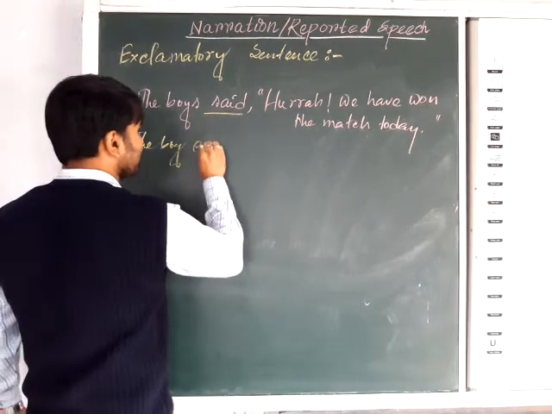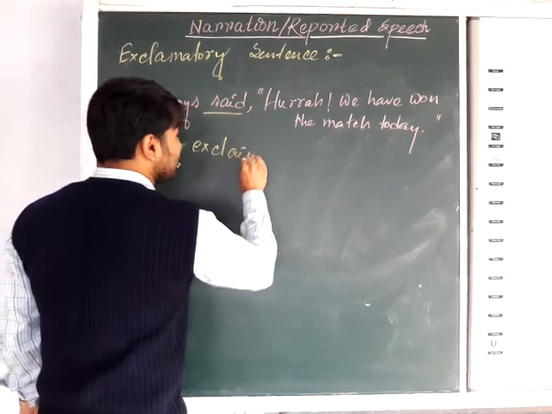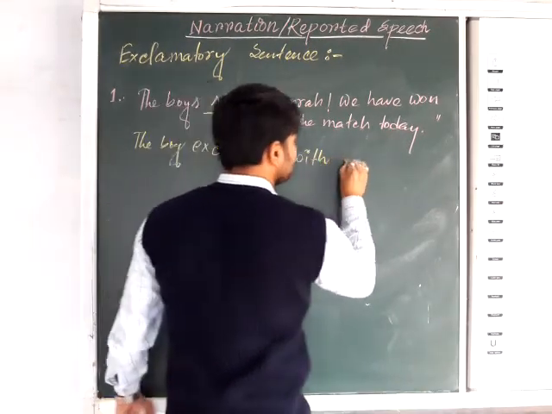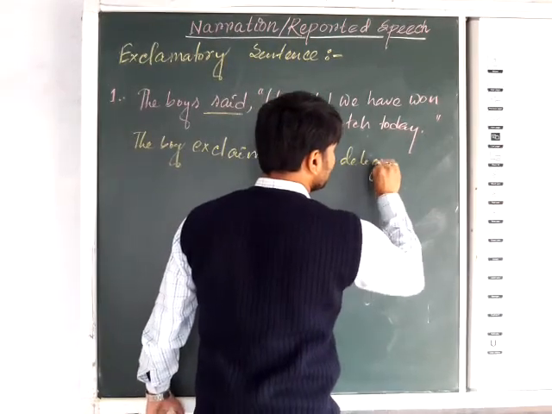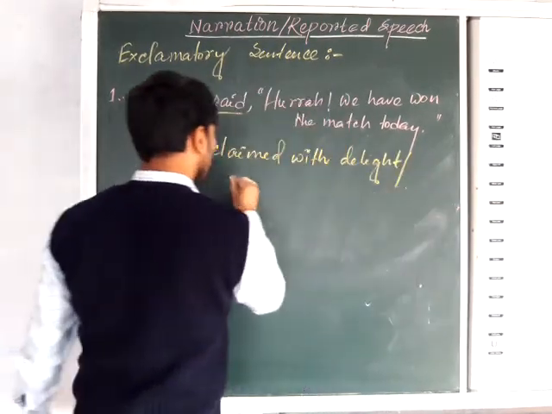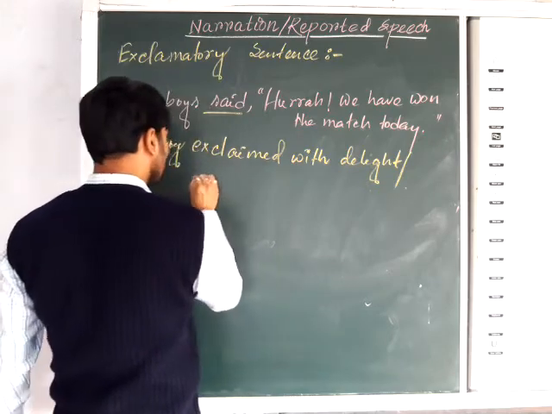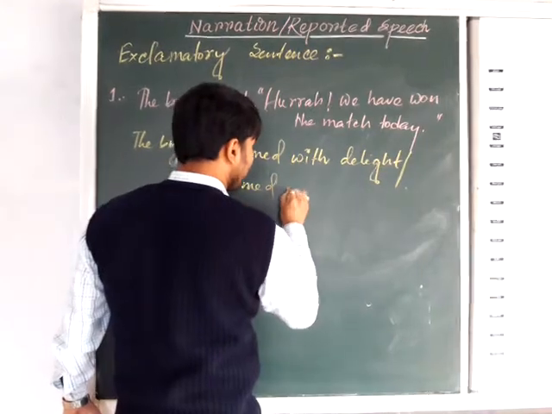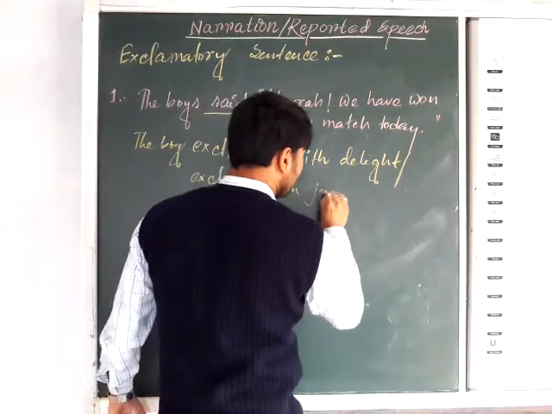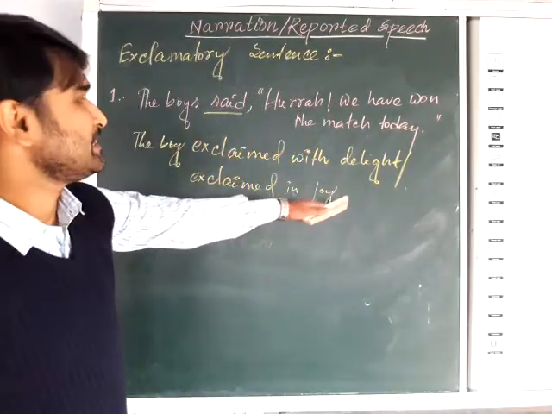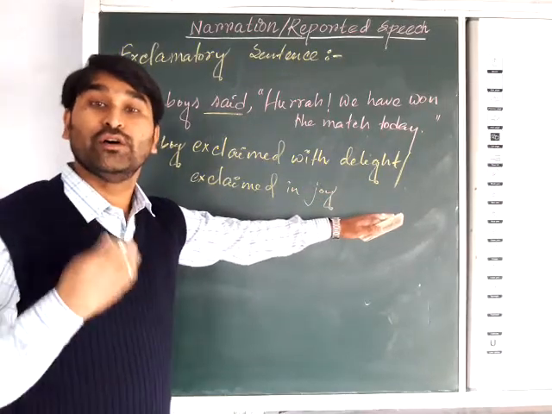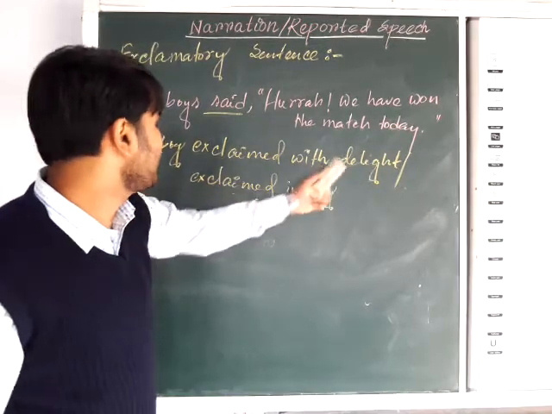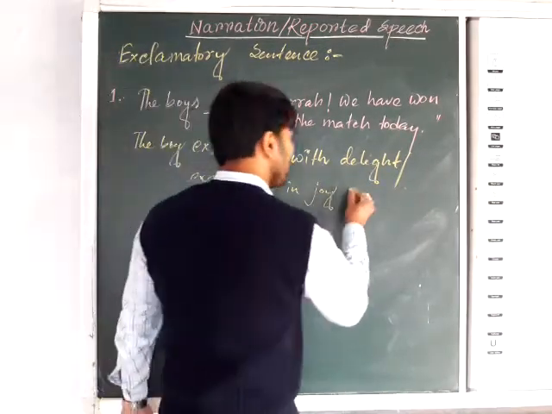The boy exclaimed with delight, or you may write exclaimed with joy, or exclaimed in joy. Any other reporting verb you may use for showing happiness or delight.